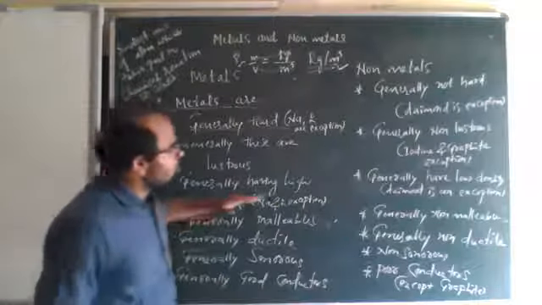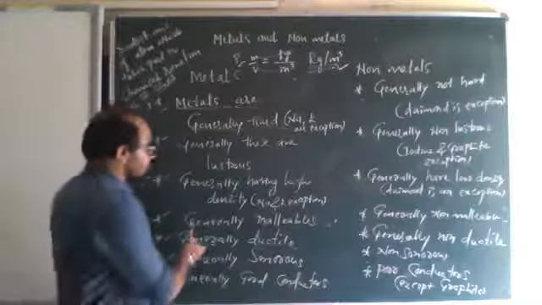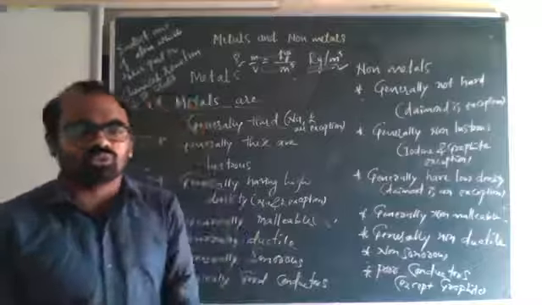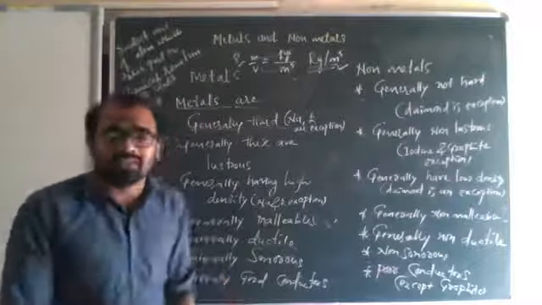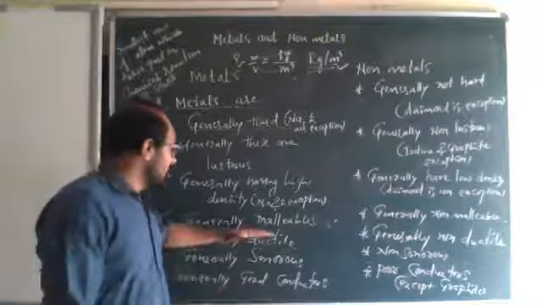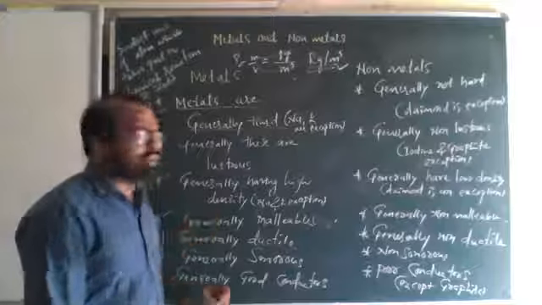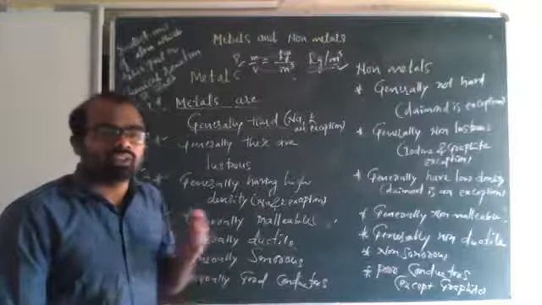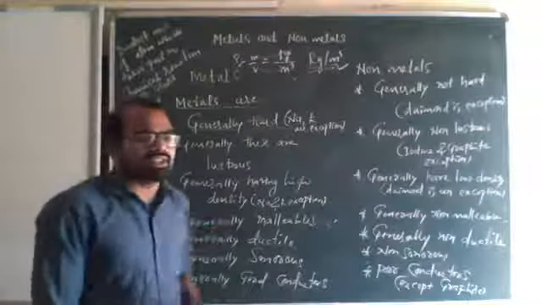So now we will move on. Generally they have low density, diamond is an exception. Fourth one, generally malleable. Malleable means, already we have understood, in the last class we have seen malleability. Metals can be beaten into thin sheets. Malleability is the property of metals by which they can be beaten into thin sheets. So generally these are malleable.